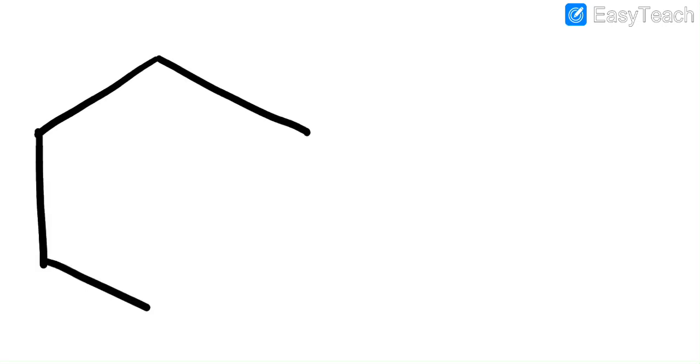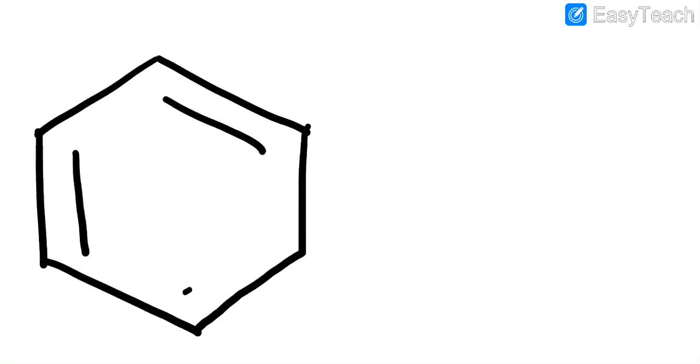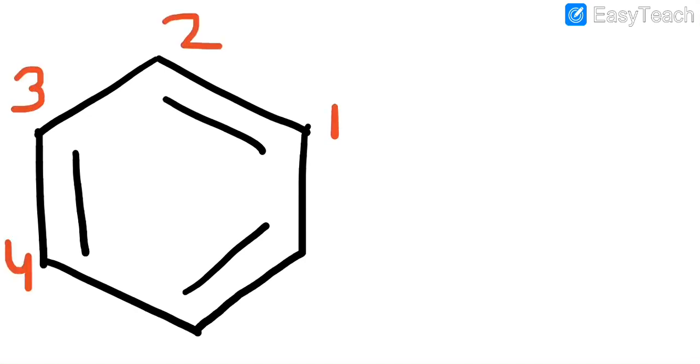First of all, we should at least know what benzene is. So let us make a benzene structure, a benzene compound, with double bonds. If you count the number of carbons, starting from here, it will be 1, 2, 3, 4, 5, 6.